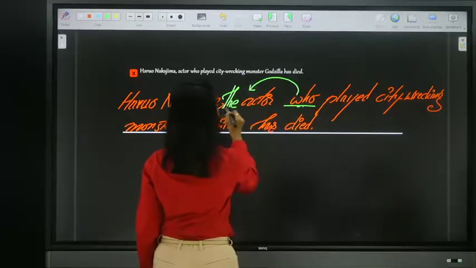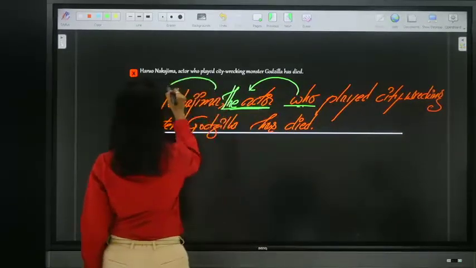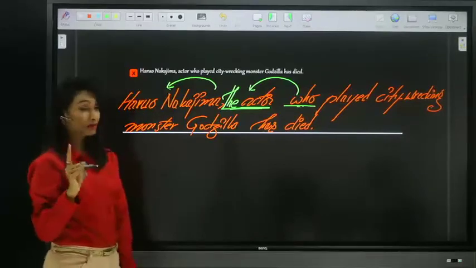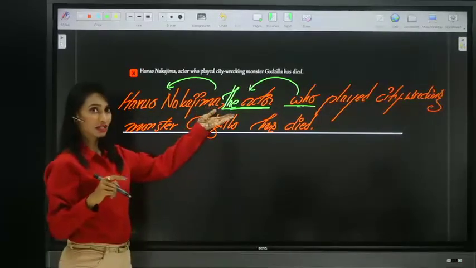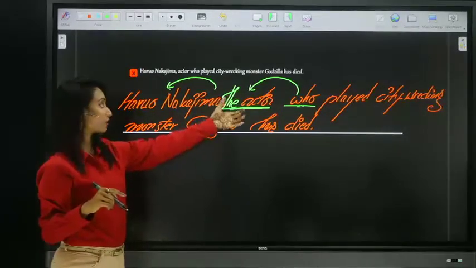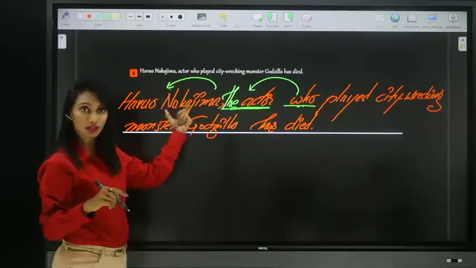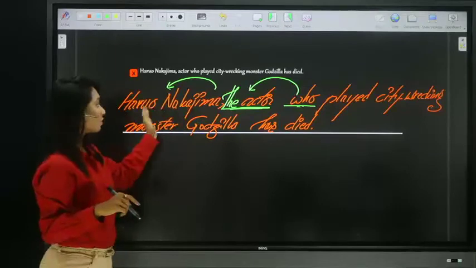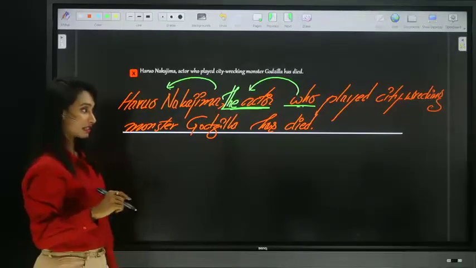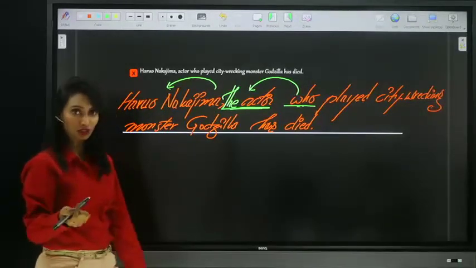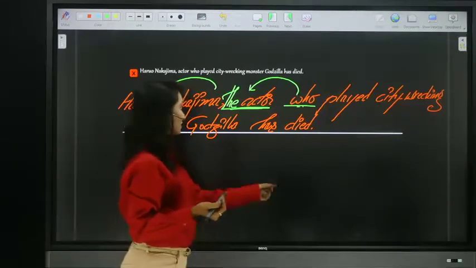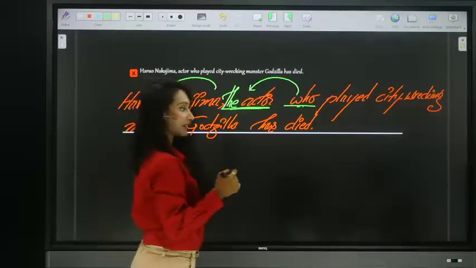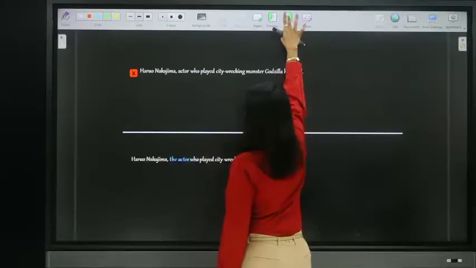Who is the actor? Haro Nakajima. So remember, we must use definite article the before the common noun when we are specifying about a person whom we are talking, the precedent. So you should place definite article the. Yes, because we are talking about a particular actor, we must use definite article the. You're correct, Angela. Now let's see the next sentence.